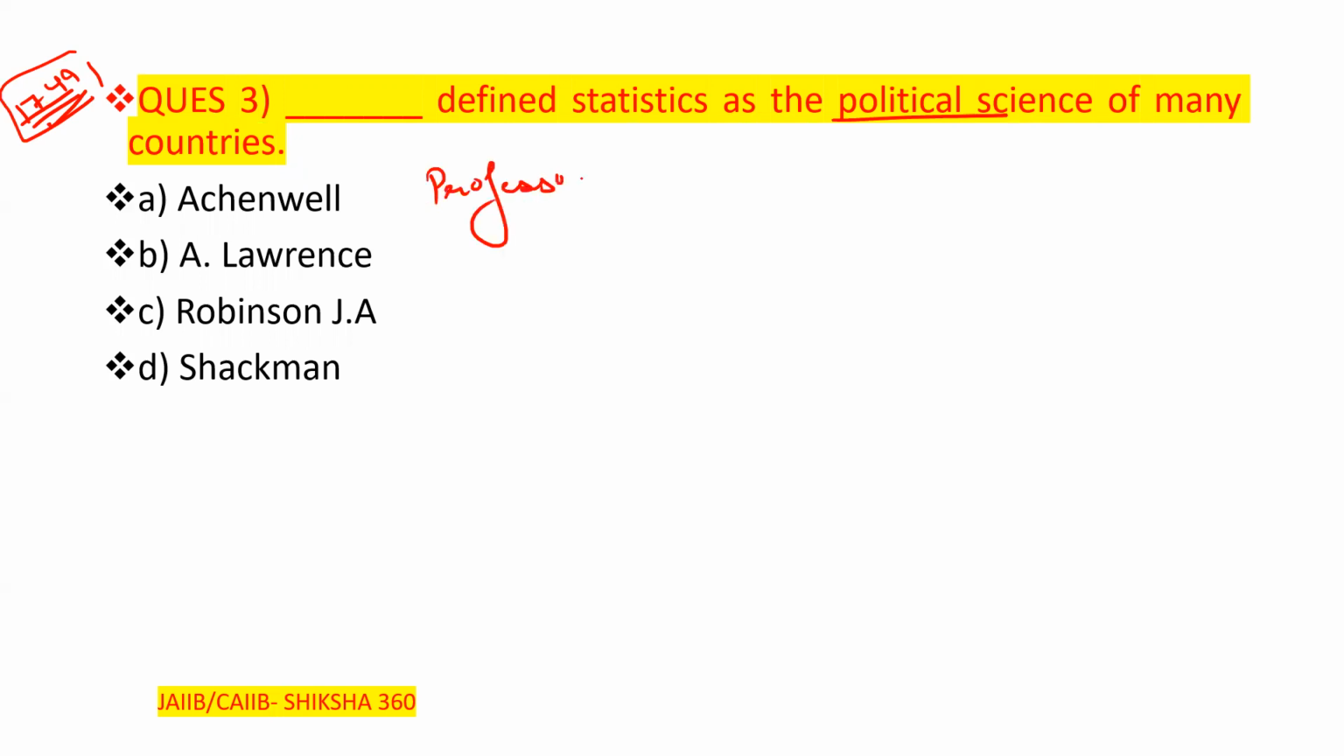Anyone remember? By Professor Achenwall. Statistics was first defined by Professor Achenwall in 1749 as the political science of many countries. Clear? So option A will be the correct answer here. Now we have to move to the next question, question number 4.